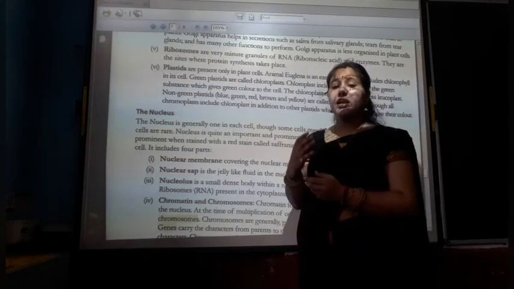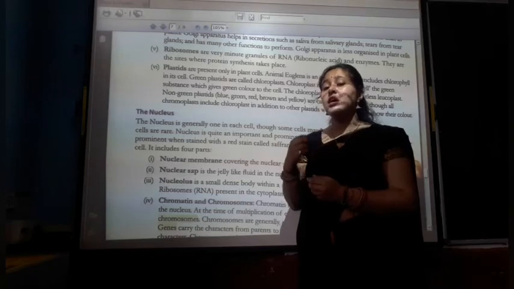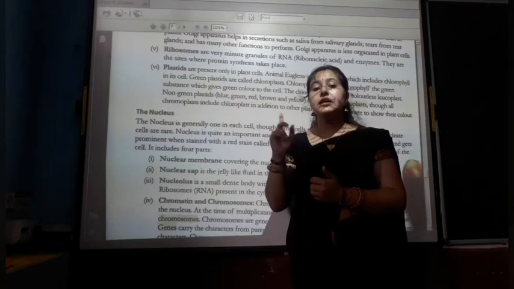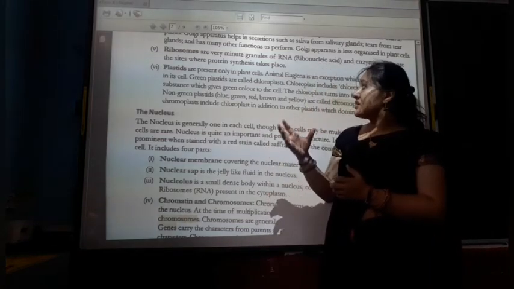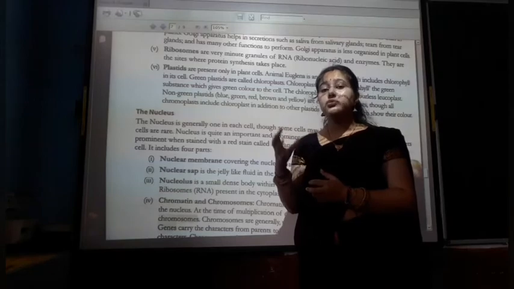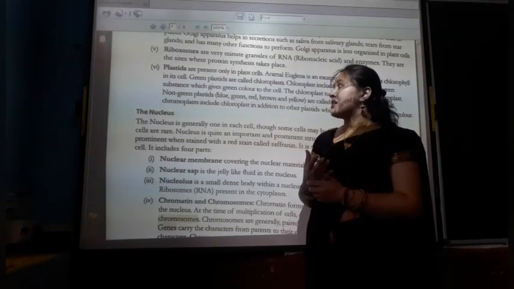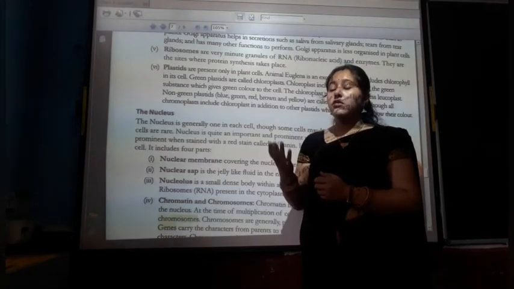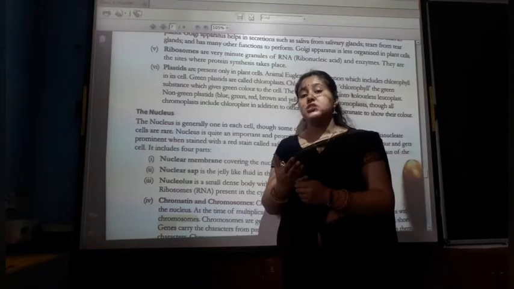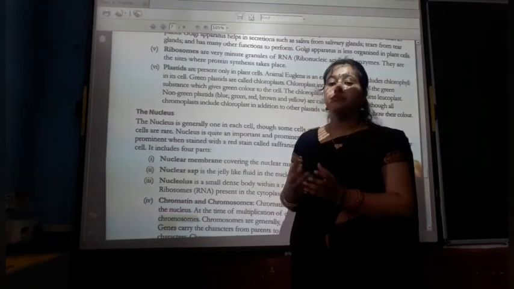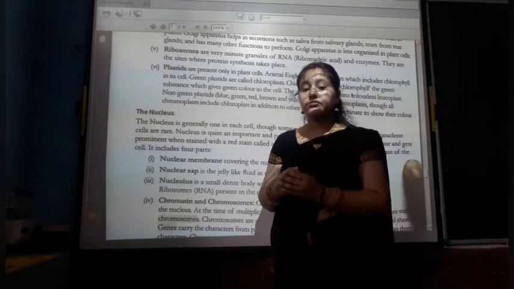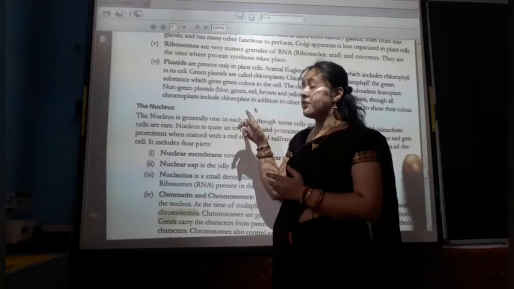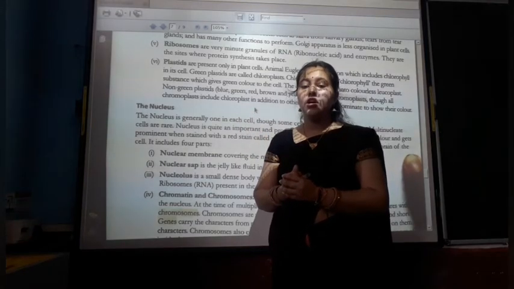Now the next is the plastid. Plastid is very important and it is always present in plants and not in the animal cell. So plastid is absent in the animal cell. What do the plastids do? Plastids give colors to the plant. Three types of plastids are there: chloroplasts, which help in giving the green color, and chromoplasts, which help in giving the red and yellowish color. And the leucoplasts also help in giving the non-green color to the organ.